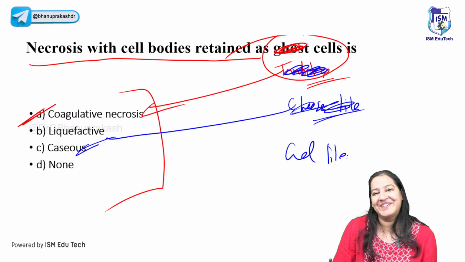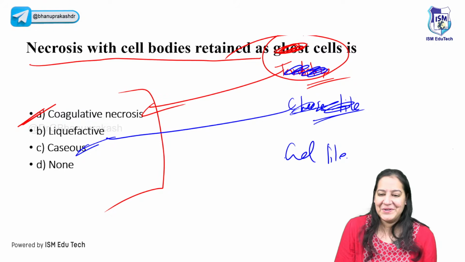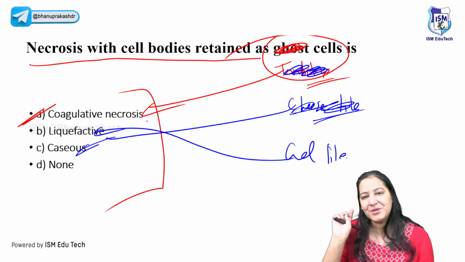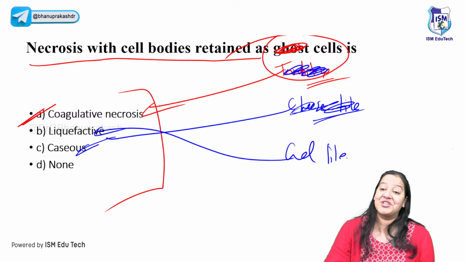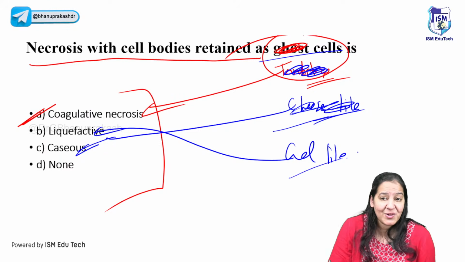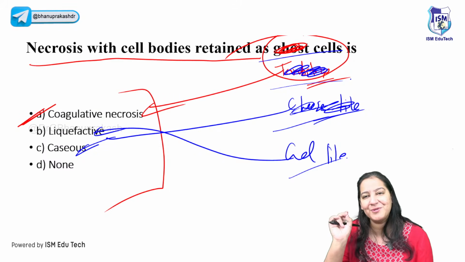What is your answer now? Who will give the correct answer now? So I guess everyone knows the correct answer here is not liquefactive, the gel-like, right? So I'm not confusing you. You can answer anything if you know the concept. That is my point. It is not the case that every year the question will be asked on ghost cell. Maybe this year the question is on cheese-like, maybe on gel-like, maybe on tombstone. Anything can be asked. But if you know the concept, you can answer it correctly.